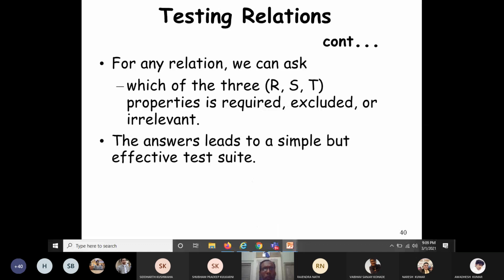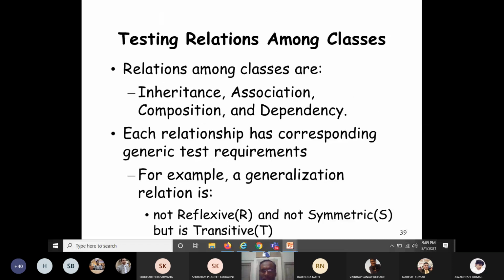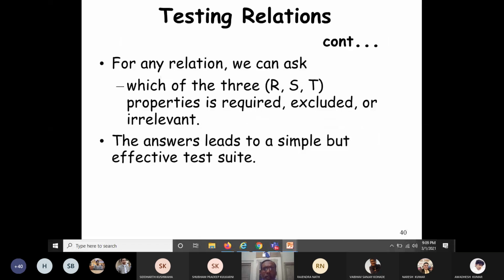Now what we have to do, for any relation we can ask which of the three properties is required, excluded or irrelevant. Suppose a generalized relation should be reflexive, symmetric and transitive, then what should we ask? For any relation we can ask which of these three properties, reflexive, symmetric and transitive, is required, which is excluded, or which is irrelevant. For this generalization, we should design test cases in such a way that the reflexive property is not required, the symmetric property is not required, but the transitive property is required. The answers lead to a simple test case, but a very effective test.